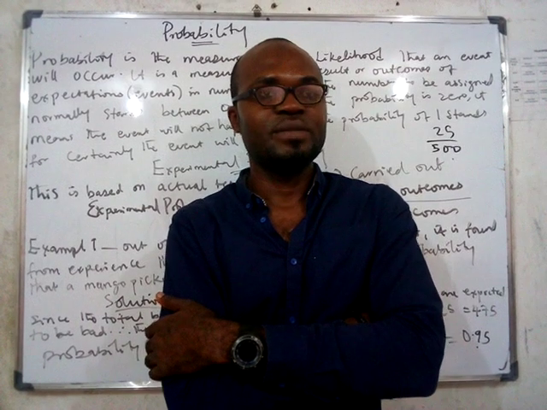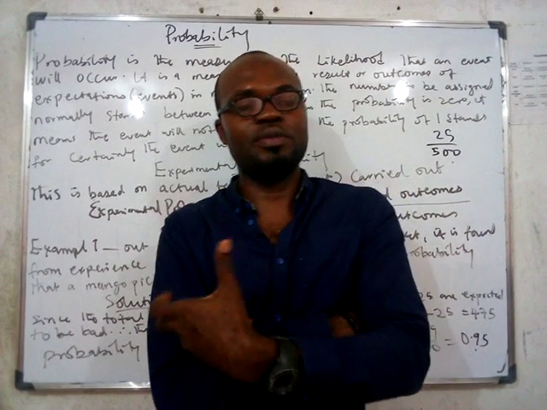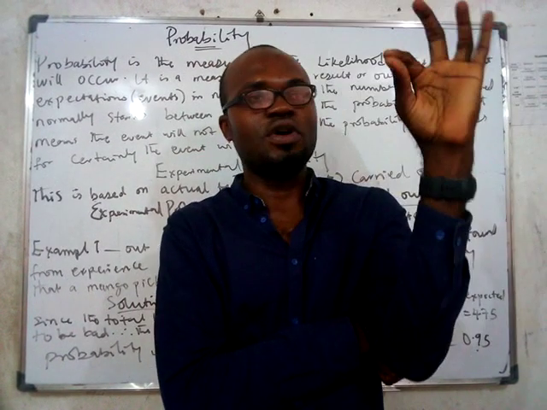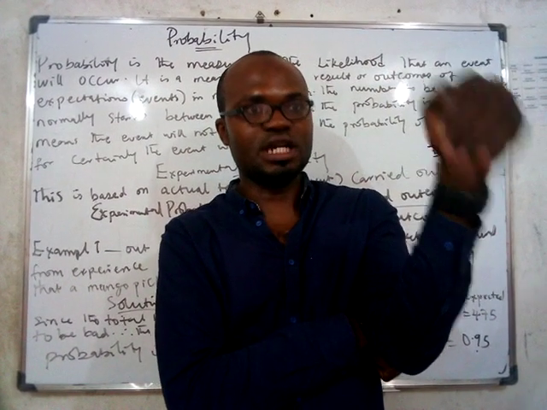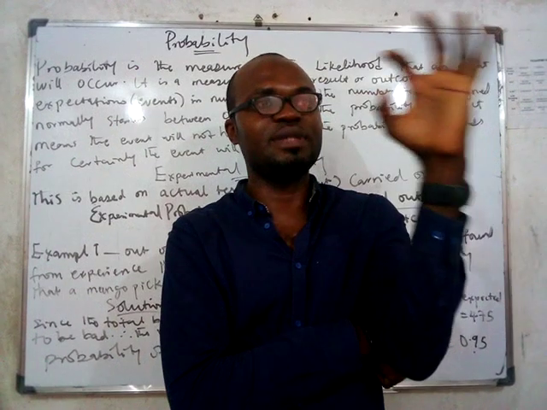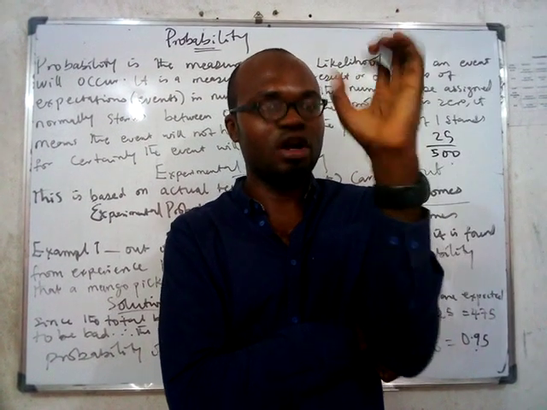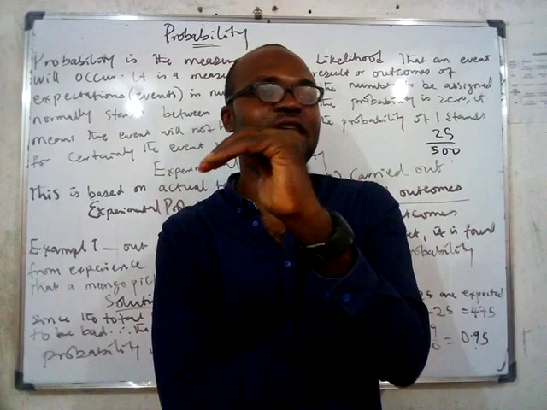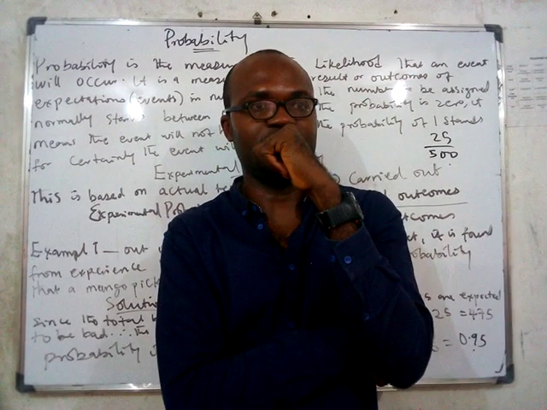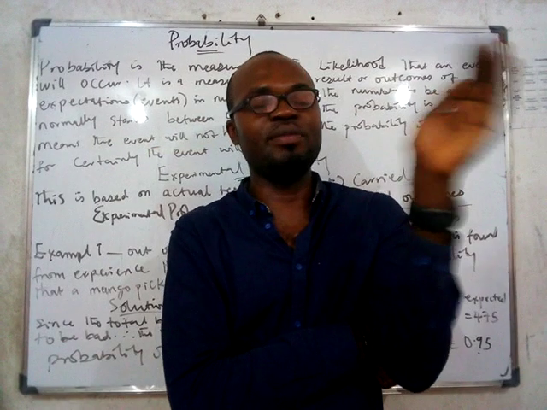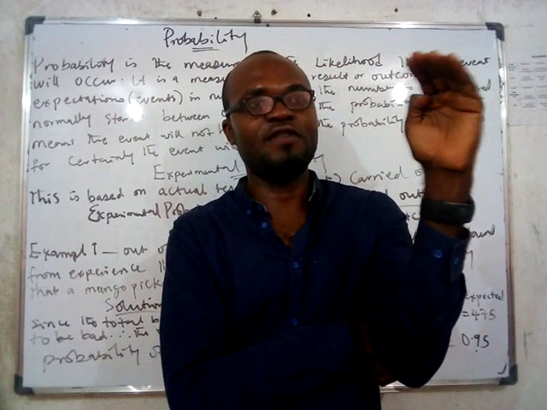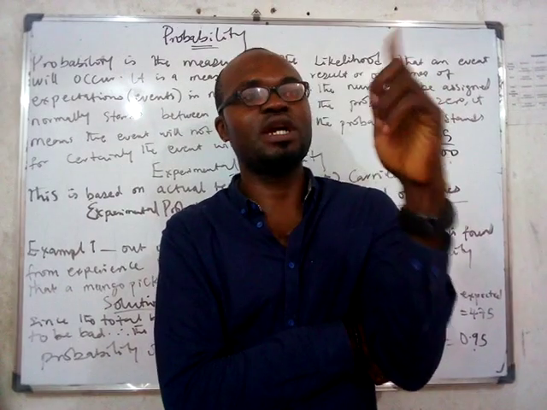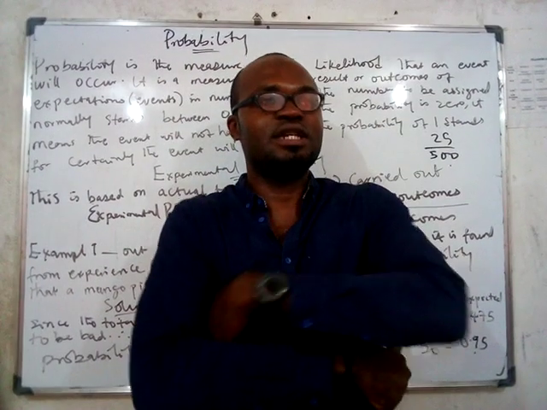Is that clear? And numerically, for you to calculate probability, you simply say the required outcome. If you're checking for the likelihood of a teacher coming to school, you count the number of times in a week that the teacher has come, all over the total number of times that it is possible for the teacher to either come or not come. So if the teacher came on 5 of the 5 days, it's going to be 5 over 5, which is 1, which means certainly the teacher is going to come.